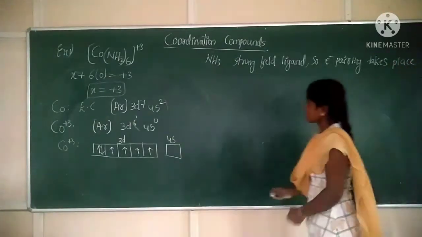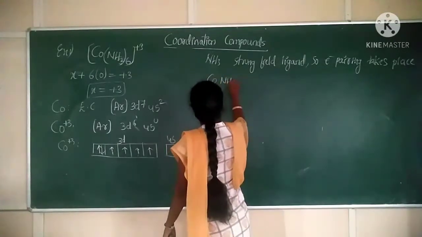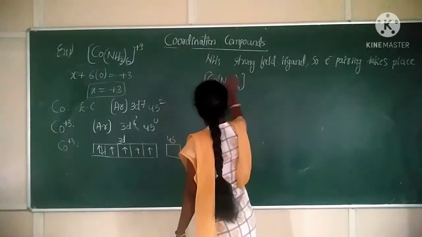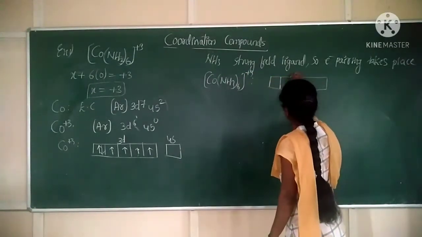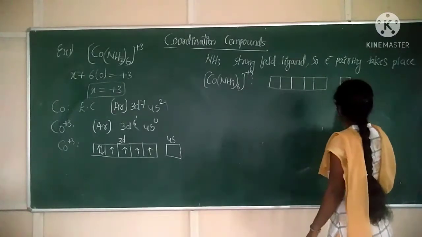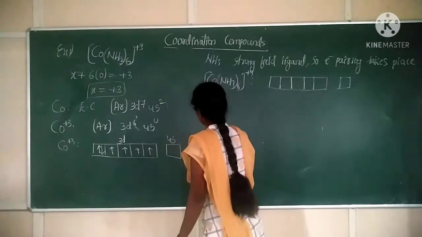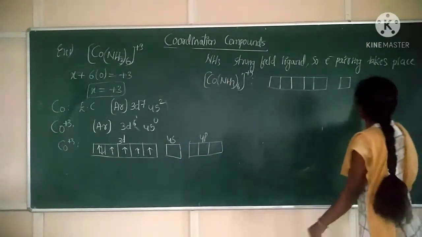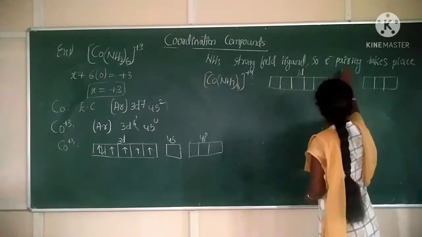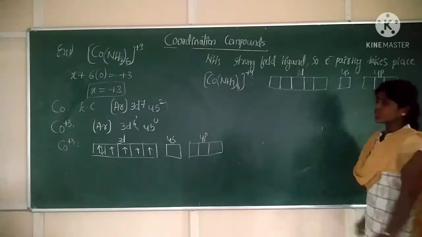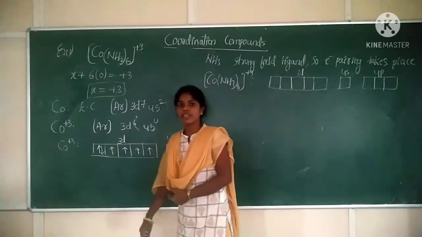Correct? Now we can write [Co(NH3)6]3+. Orbital diagram can be: 3d, this one is 4s. After 4s, next orbitals will be from 4p shell. Correct? 4s, 4p. Right here 4p. Now this is 3d, 4s, 4p. In presence of strong field ligand, electron pairing will take place.